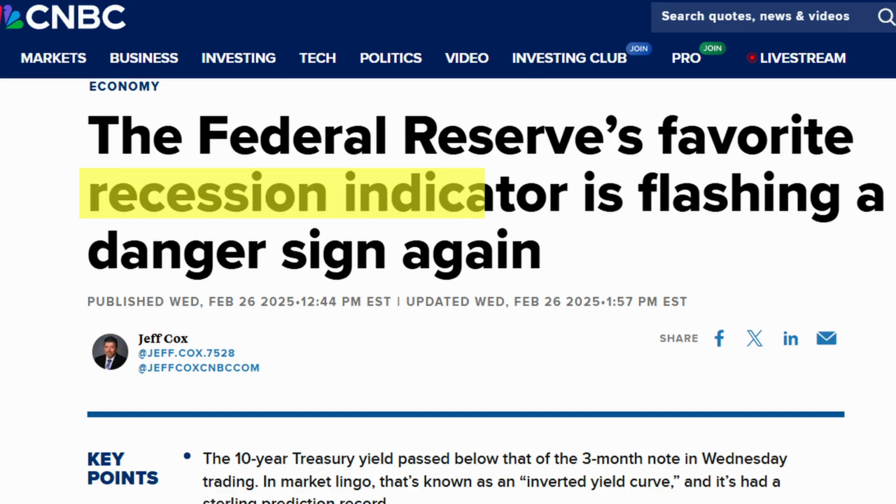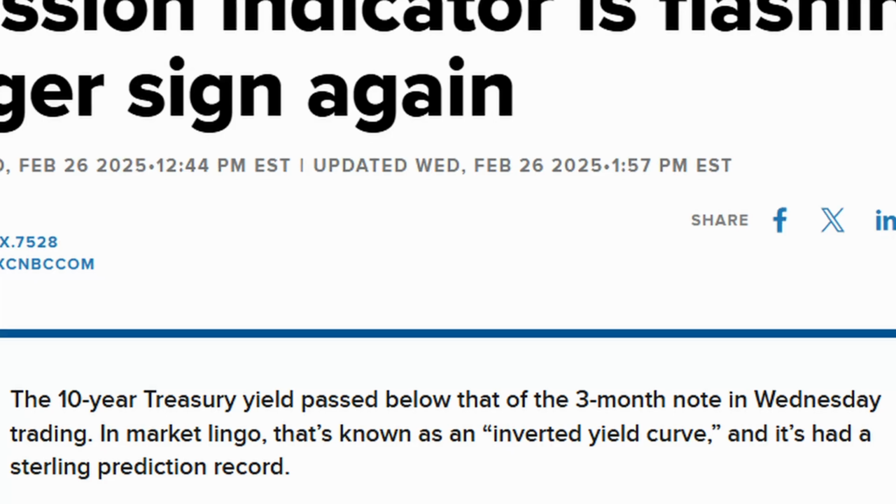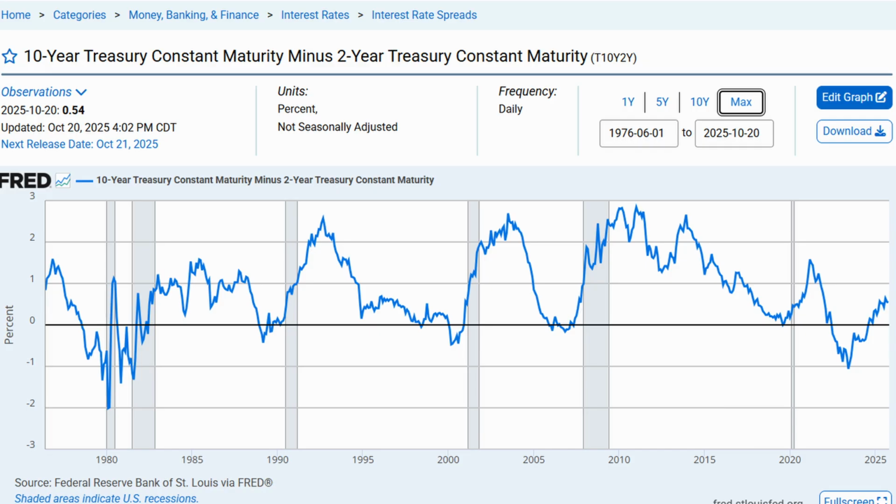This isn't a direct stock market valuation metric, but it matters because it reliably predicts U.S. recessions. Normally, 10-year bonds pay higher than 2-year bonds. Makes sense. You should get paid more to lend money for longer. But when investors expect a recession and interest rates to be cut, they buy longer-term bonds to lock in rates today before they drop. That pushes down long-term yields. When the curve inverts like it did in 2024, 2-year yields are higher than 10-year yields. It's been a reliable indicator of recession.